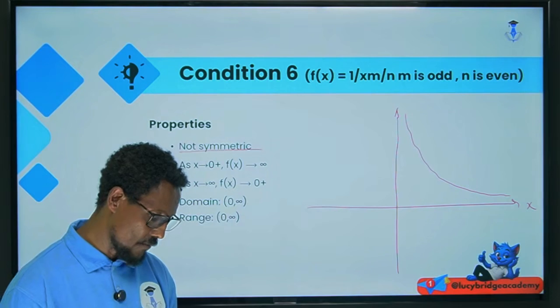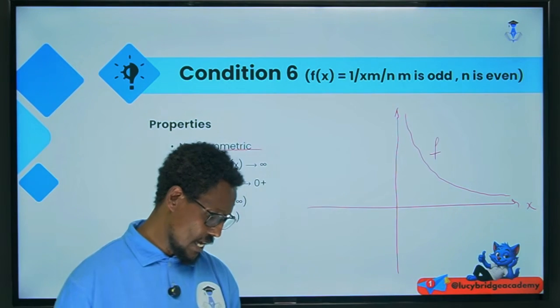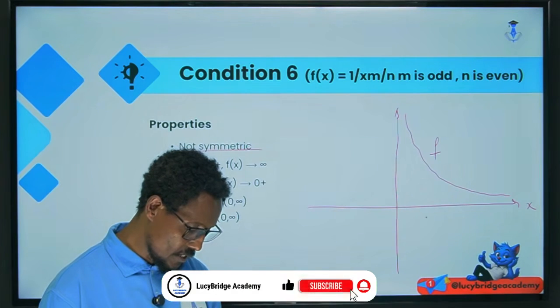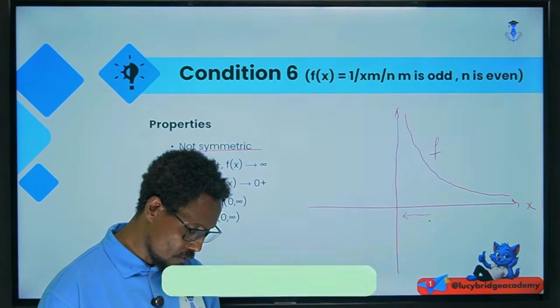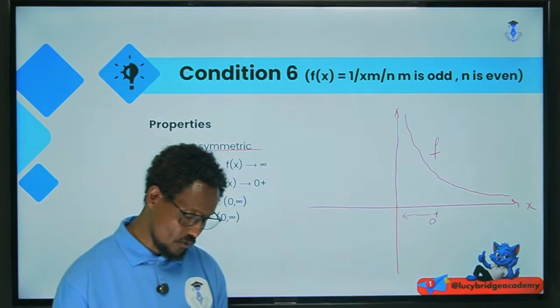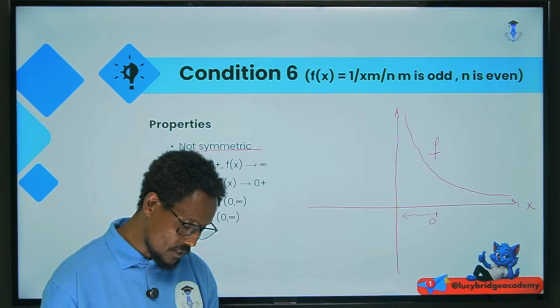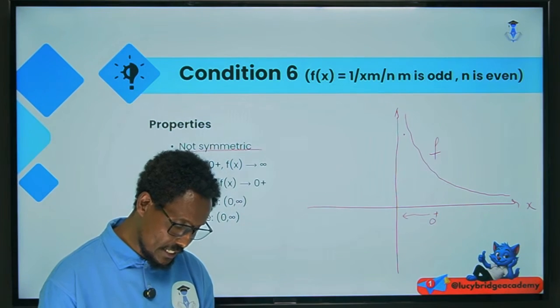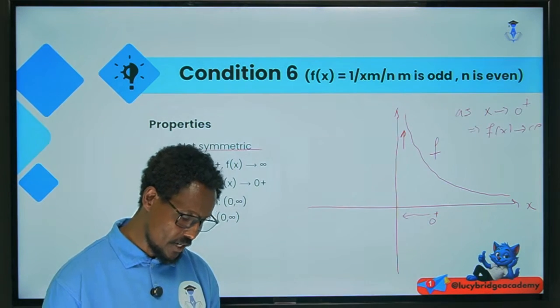This is f, okay? So as x tends to 0 from the right, that means as we approach 0 from the right, the corresponding value of the graph tends to positive infinity. Look, this can be written as: x tends to 0 from the right, this implies that f of x tends to positive infinity, okay?